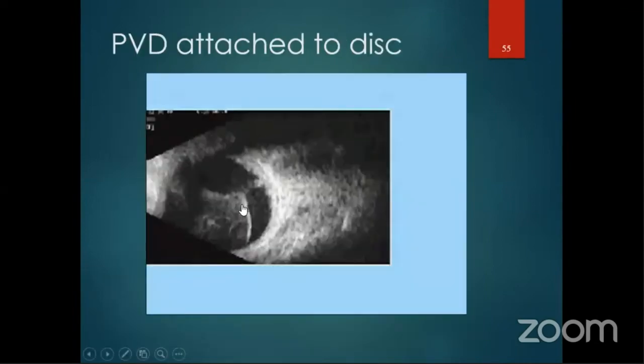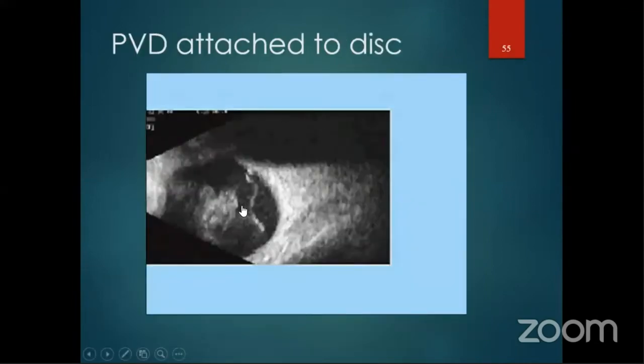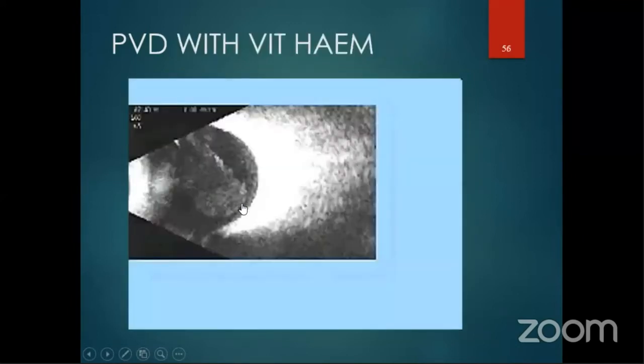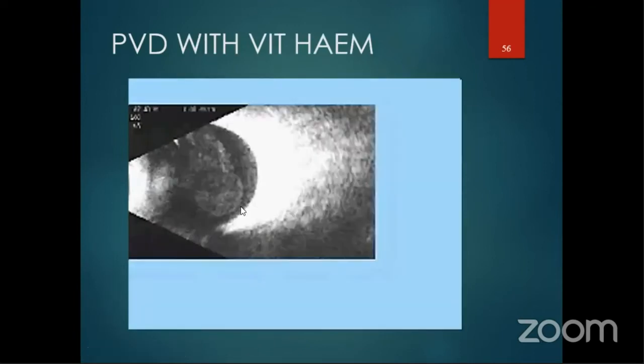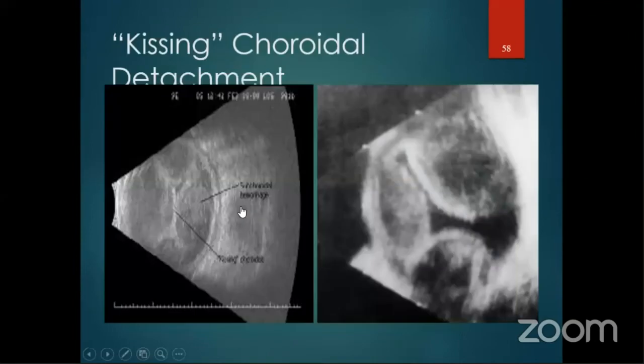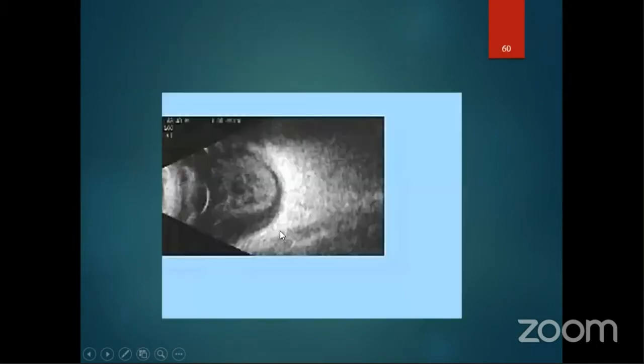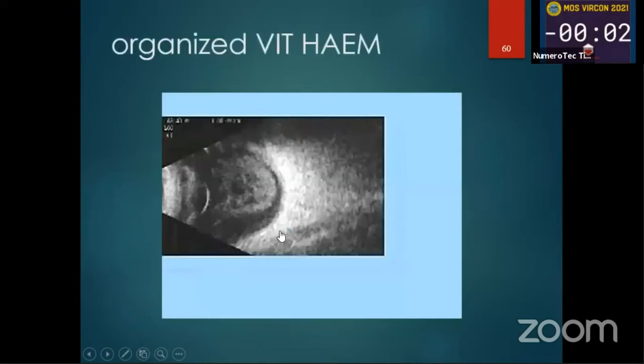So this is a case of a PVD which is attached to the disc. You can see good after movement, but a point attachment at the disc. This is a PVD with a vitreous image. This is a case of kissing choroidals where the two choroidals are touching each other. This is a case of suprachoroidal hemorrhage where you see subretinal dot-like echoes of moderate to high reflectivity suggestive of hemorrhagic choroidal. This is the organized vitreous image.